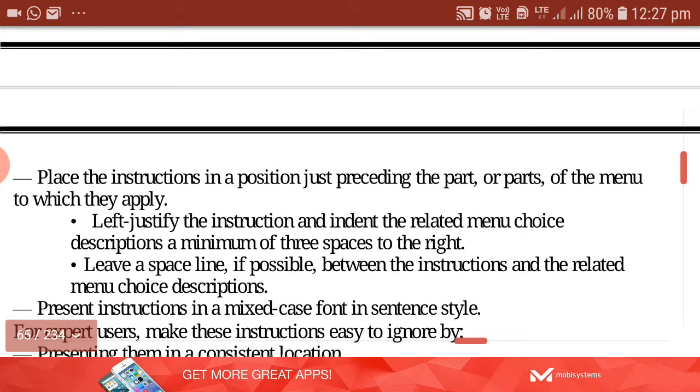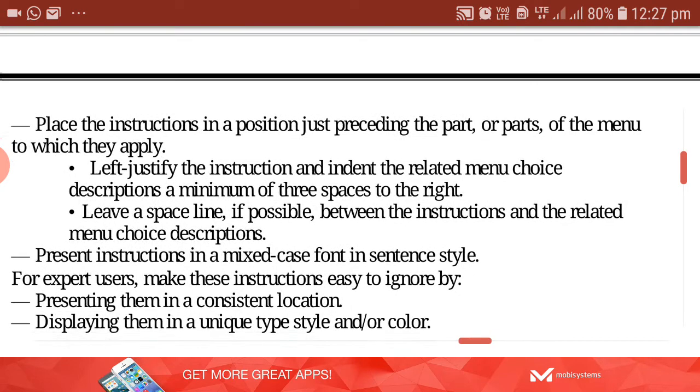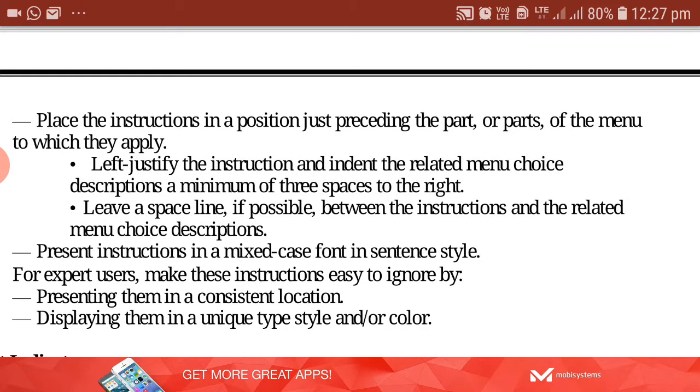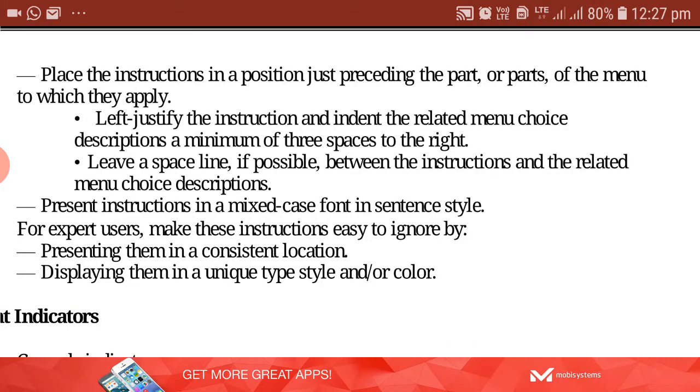That means how they can select and how they can complete that option has to be provided to fresh users. Place the instructions in a position just preceding the part or parts of the menu. That is, left justify the instruction or indent the menu choice, and leave a space line, so that how the menu works is known to the freshers.